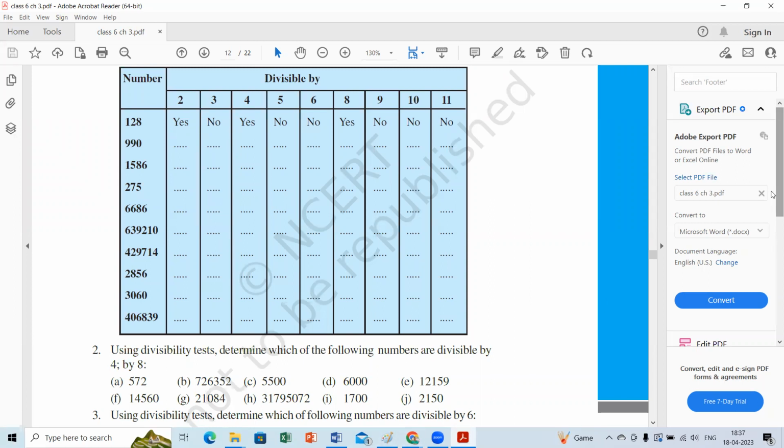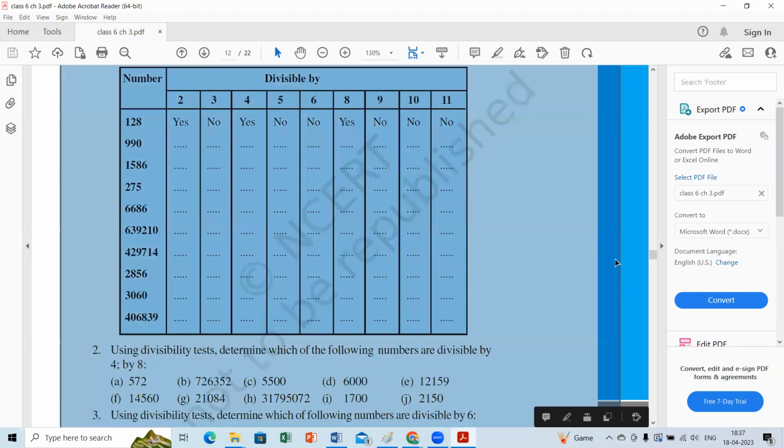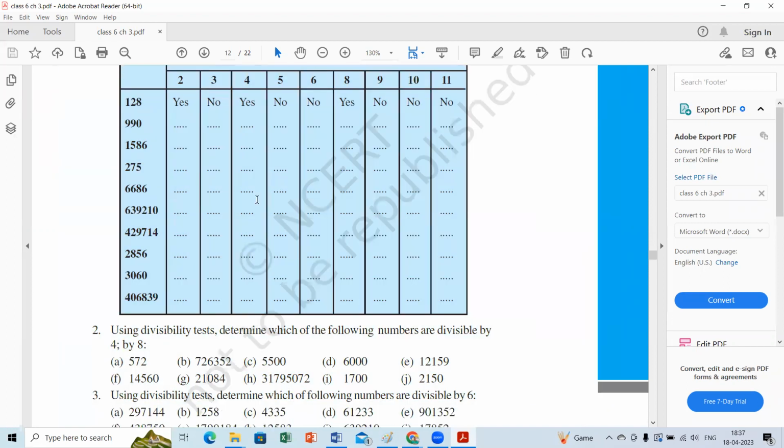Okay. Now go with Deepika. Deepika, which number do you want to take from among these? Please choose your number and tell the divisibility rules for all. Ma'am, 275 is already completed. You have to choose from this. Ma'am, 6,686. Okay, come on.